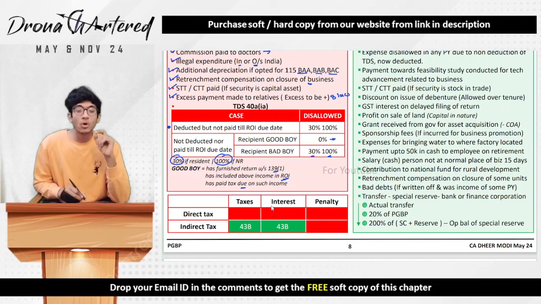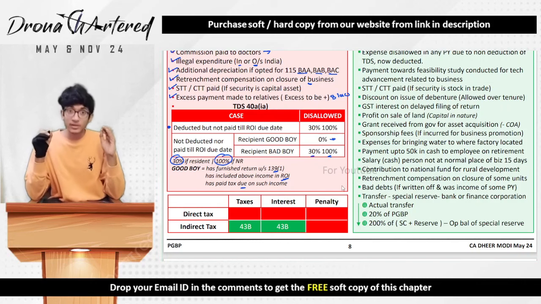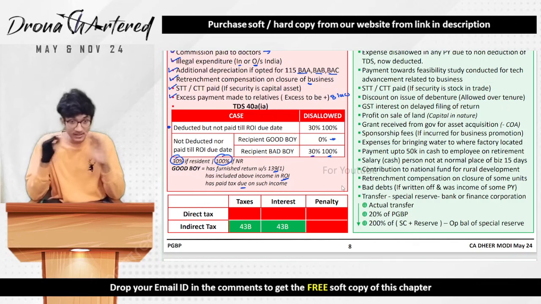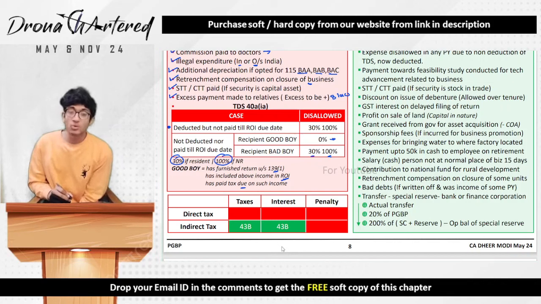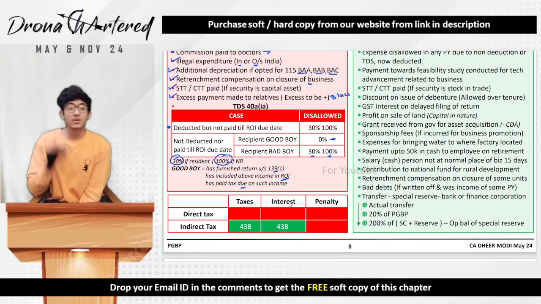Now this is just a small summary that I put over here. So for direct tax, your taxes, interest, penalty, everything is not allowed. Therefore, it is in the red box. But for indirect taxes, your penalty is of course not allowed over here also, because that is considered as a breach of law. But your taxes and interest will be allowed, provided you have actually paid it to the government.